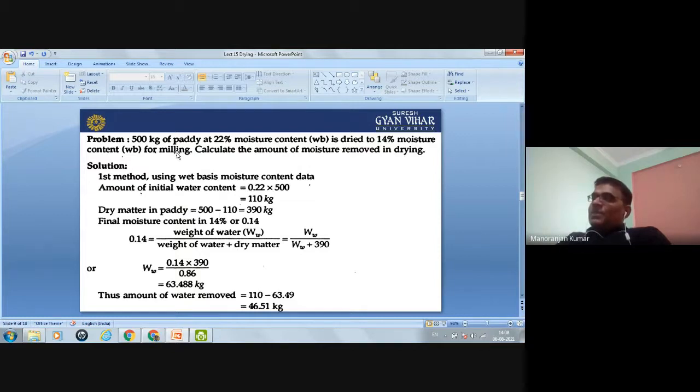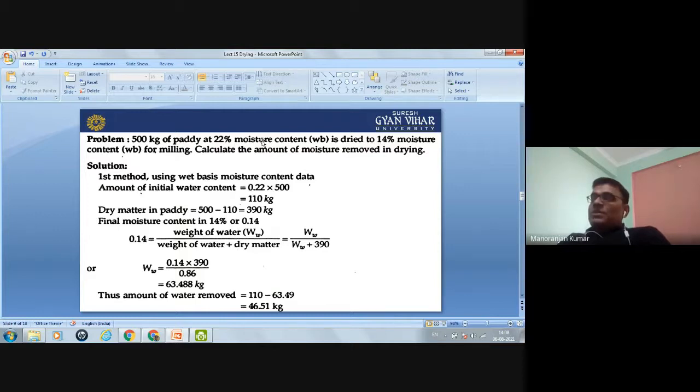ओके, अब हमें पैडी का मिलिंग करना था, मिल में लेके जाना था, तो उसको ड्राई करेंगे पहले. So initially the moisture content in the paddy was 22%, and after drying the moisture content present in the paddy is 14%.